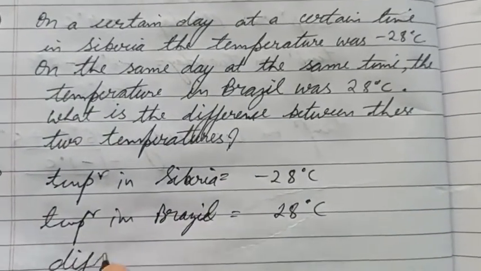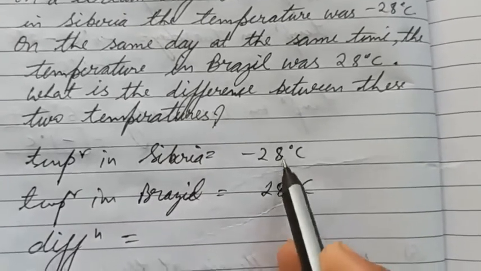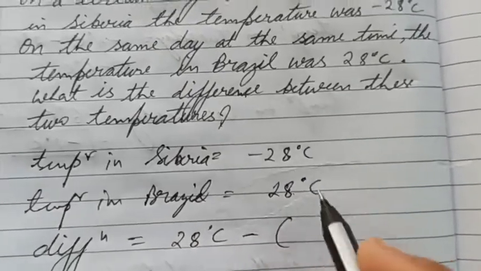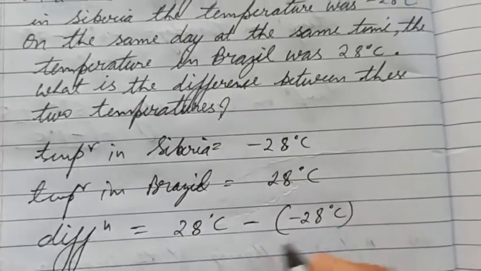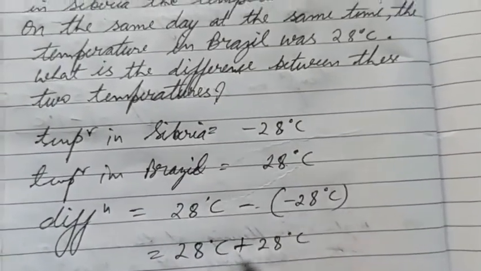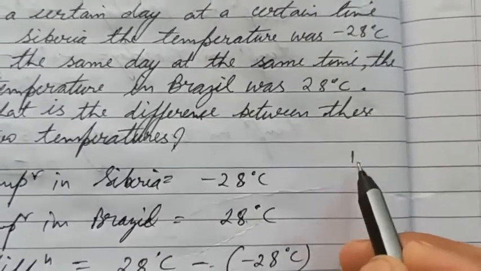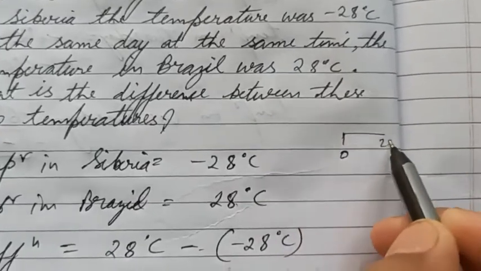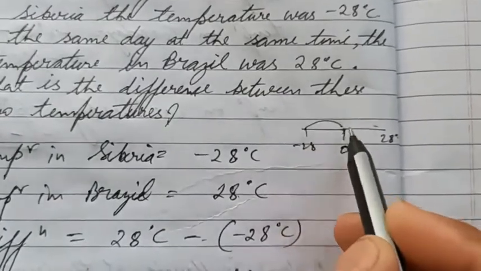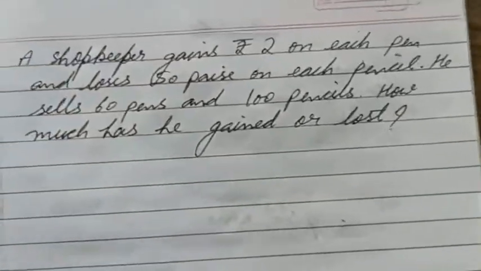Now they are asking you difference. Difference means subtract. Clear? या तो you subtract this from this or this from this. Clear? So 28 degrees Celsius minus this one. So you will get to know the difference. Minus plus, 56. So 56 is the difference between them. Or try to understand. This is 0. ब्राजील का 28 ऊपर है, साइबेरिया में 28 नीचे है माइनस का, तो उनके बीच में अंतर कितना हुआ? 28 plus 28, total 56. I hope you all got that. Now let's come to next one.